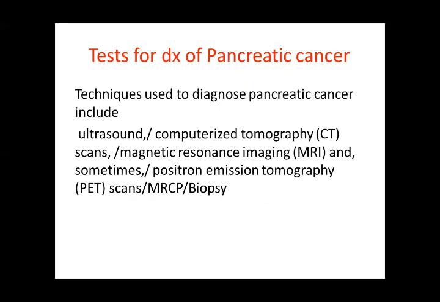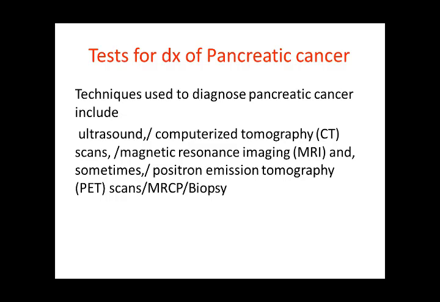Tests for the diagnosis of pancreatic cancer. I told you the blood test, which is confirmative, 100% confirmation: CEA, CA19-9. This is the antigenic marker and this is advised by the blood test. Other non-invasive tests include ultrasound, computed tomography scans, magnetic resonance imaging, MRI, and there is a PET scan. This is called positron emission tomography. This is another, more advanced scan.